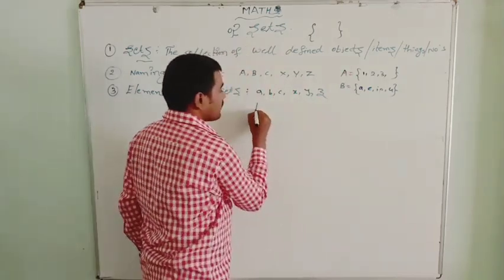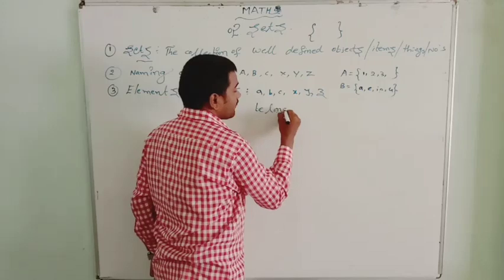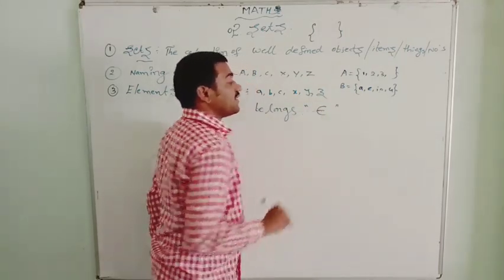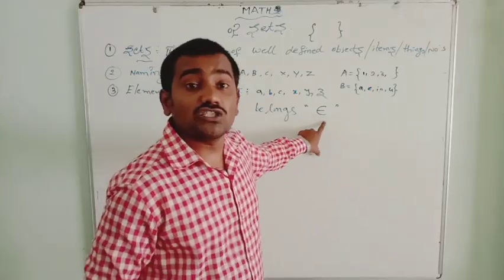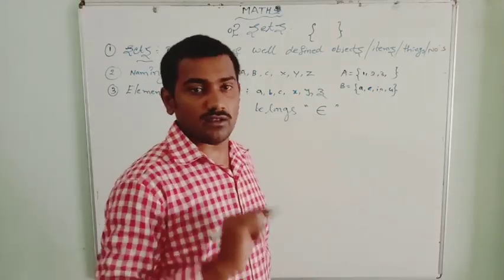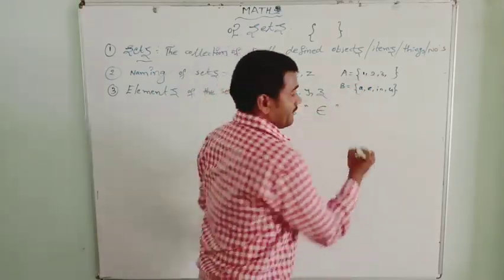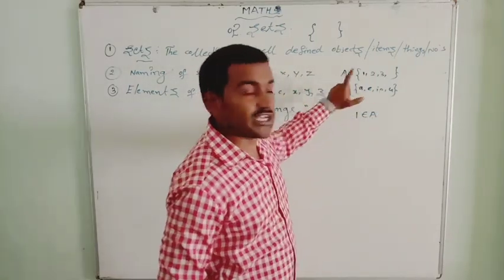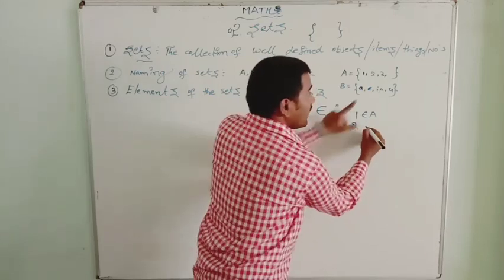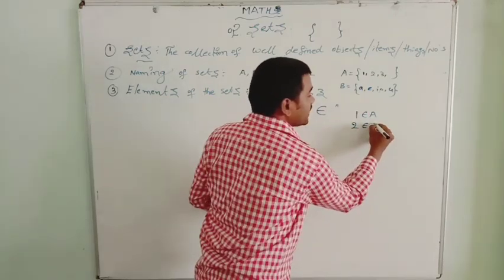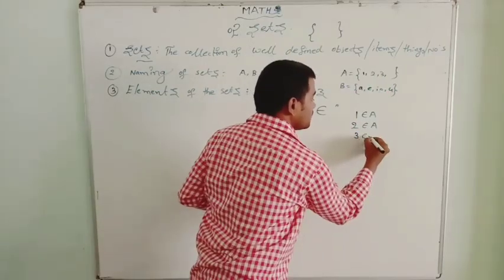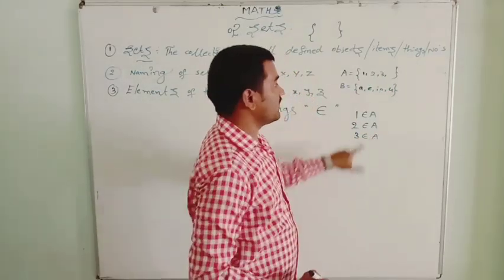Belongs. The belongs symbol looks like an E; it is known as the belongs symbol. Here, element 1 belongs to set A. Element 2 belongs to set A. Element 3 belongs to set A.